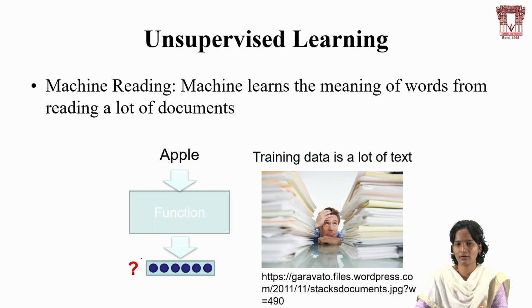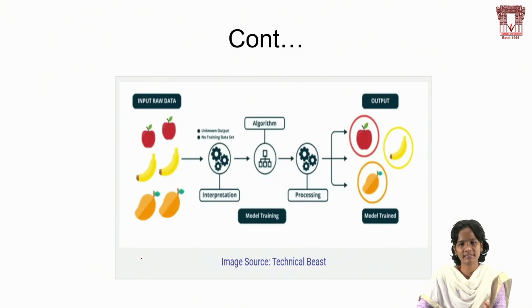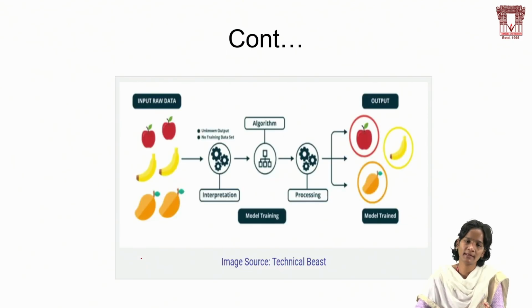This is how we take unlabeled data to train the machines, right? We have a lot of documents, or a lot of customers, and from that I would like to find particular things. I would like to train on that data, so in that way I apply unsupervised learning. In the same way, we take unlabeled data, apply algorithms, and finally get this output.